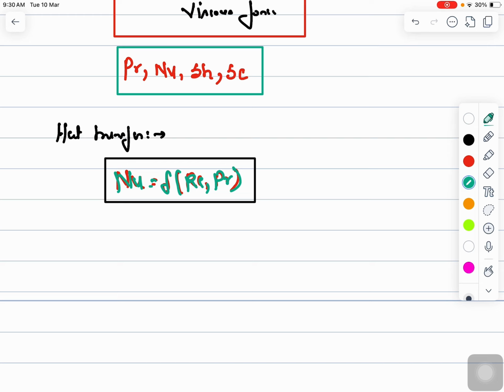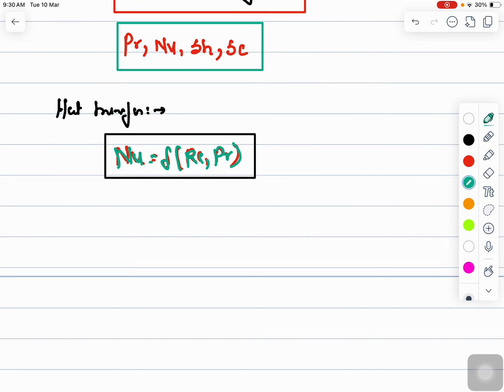So the systematic way of forming these dimensionless groups is given by an important theorem known as the Buckingham pi theorem. Okay, so I'll end this lecture here, and in the next lecture I'll start with the Buckingham pi theorem, where we will see how n number of variables and m number of fundamental dimensions can be reduced to n minus m dimensionless groups, and from there we can derive various parameters. Okay, so with that I would like to end this lecture.